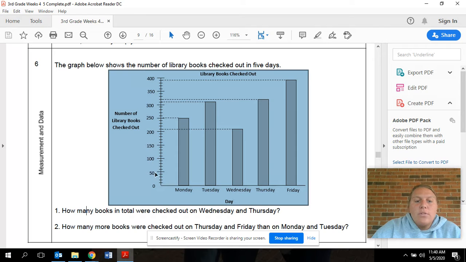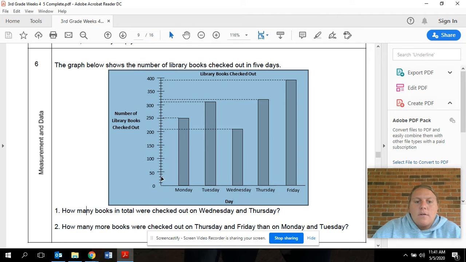Okay. So if we look, these large lines right here where the numbers are, those are obviously going to be 50, 100, 150, 200, 250, 300, 350, and 400. Okay. So now we need to look and see what do these represent to get me from 0 to 50. So let's see if we can count by fives. 5, 10, 15, 20, 25. That doesn't equal 50, so that would not be that those lines represent 1 or 5. If I think about ones, 1, 2, 3, 4, 5. Still not. So let's try tens.